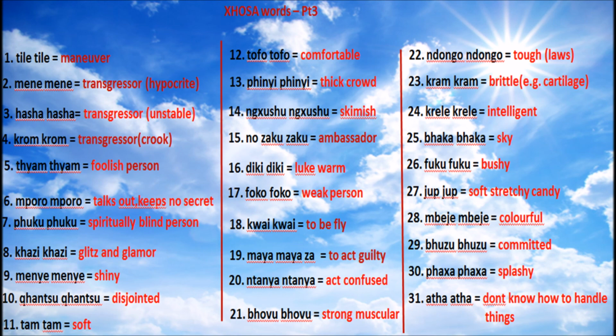Okay? And then buzu. I'm showing you all these words, all the words that are repetitive, like the mene you see in Daniel. So I'm showing you all different kinds of other words in that same language. Okay? So buzu is a committed person.